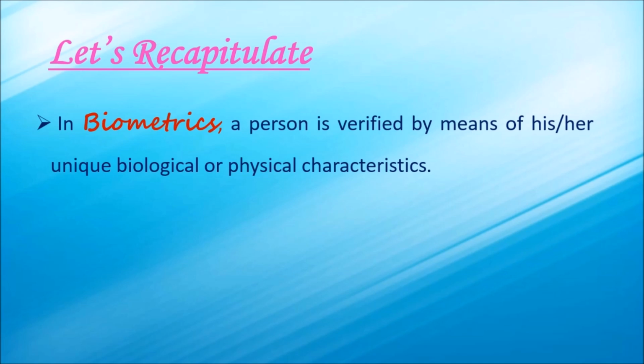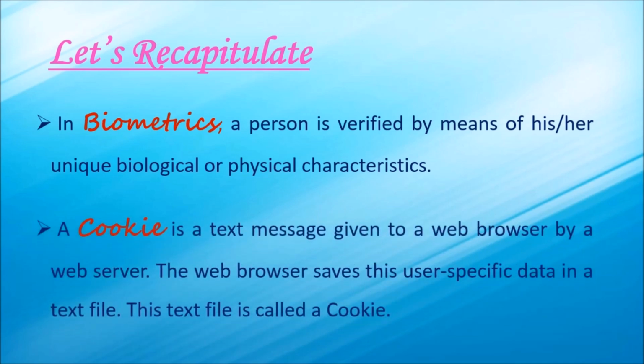Let's recapitulate what we have just learned. In biometrics, a person is verified by means of his or her unique biological or physical characteristics. And a cookie is a text message given to a web browser by a web server. And the web browser saves this user specific data in a text file. And this file is called as a cookie.